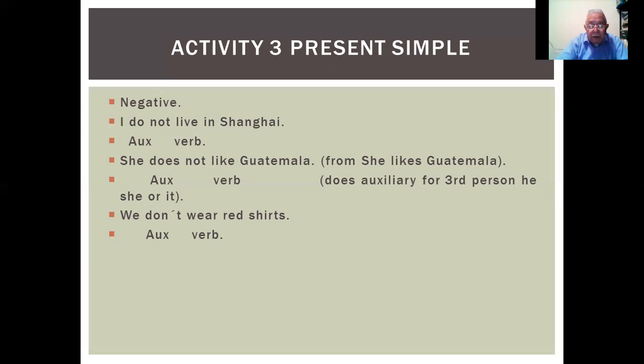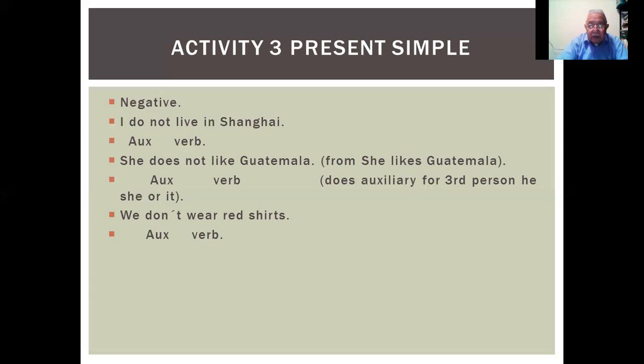Okay? And for example, in another sentence in the first person plural, we have, for example, we don't wear red shirts. No usamos camisas rojas.